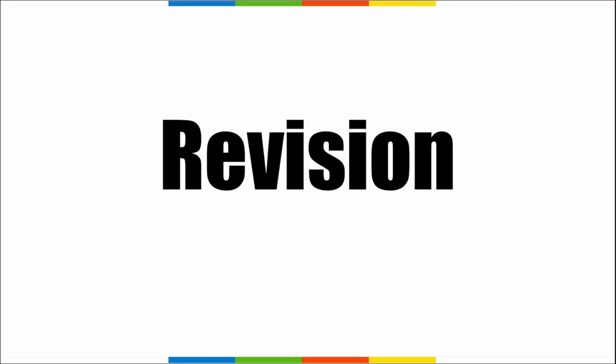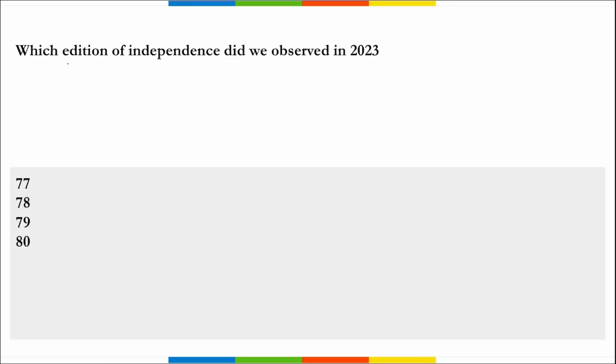Now let's move to the revision section. First is, which edition of Independence Day did we observe in 2023? So remember, it was the 77th edition, or we can say that it was 77 years of independence that was observed by India recently, right? And the central government organized this 77th Independence Day at Red Fort in New Delhi, which was addressed by Prime Minister of India Narendra Modi. Then the 2023 Independence Day had a theme.